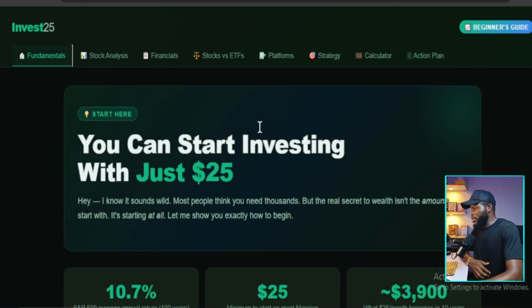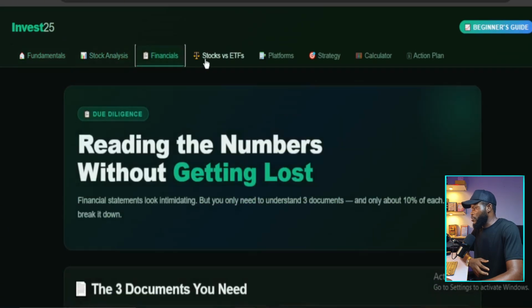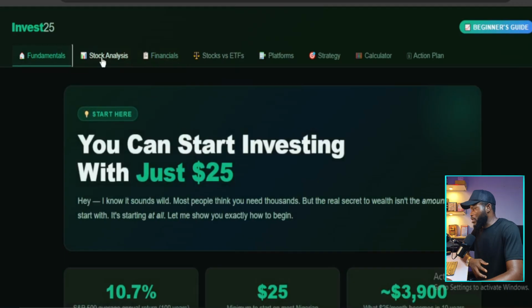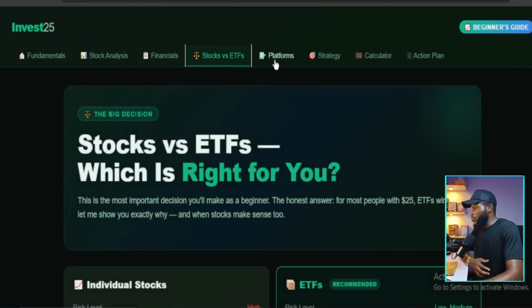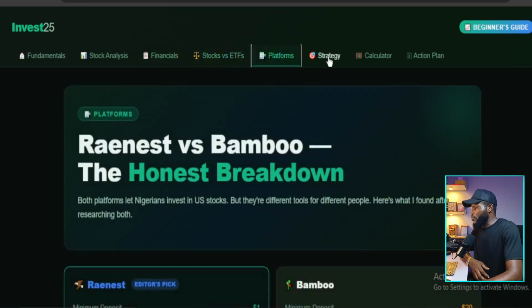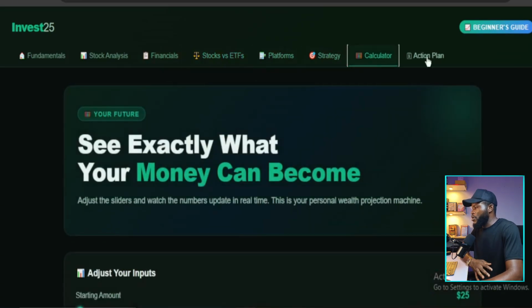This is not a PDF material. This is like an app. Call it an app actually because it is very interactive. All right, come here. It takes you to different sections, right? We have fundamentals, stock analysis, financials. We have stocks versus ETFs. We have platforms you can invest in. We have strategy. We have a calculator. We have a kind of action plan.